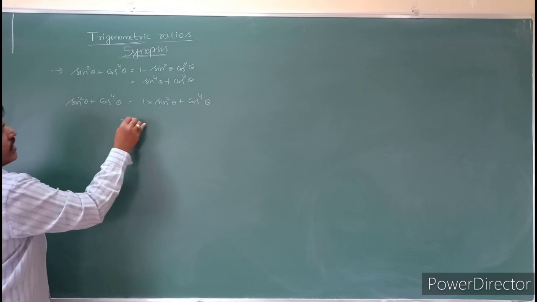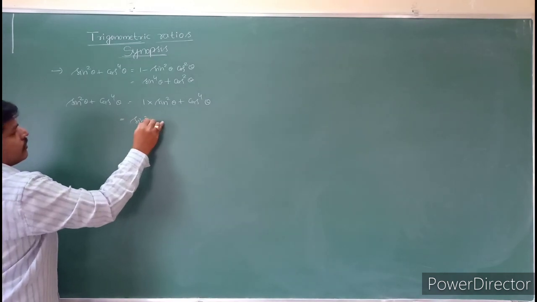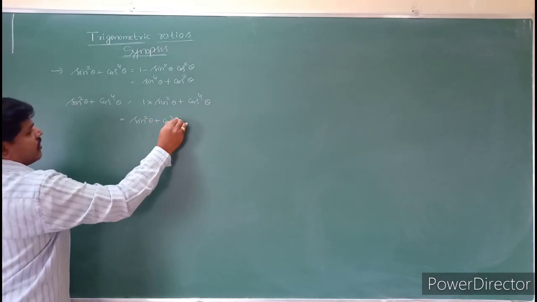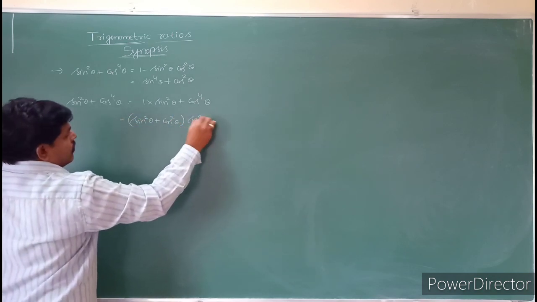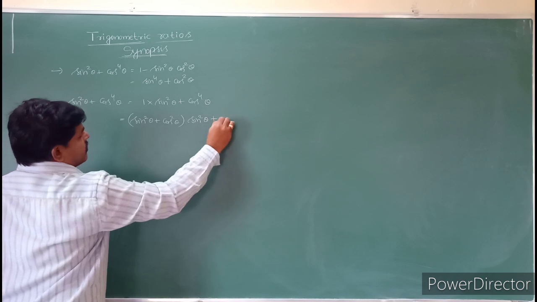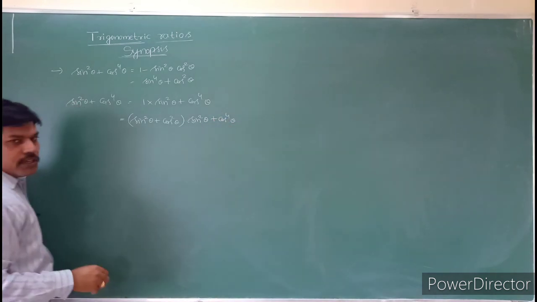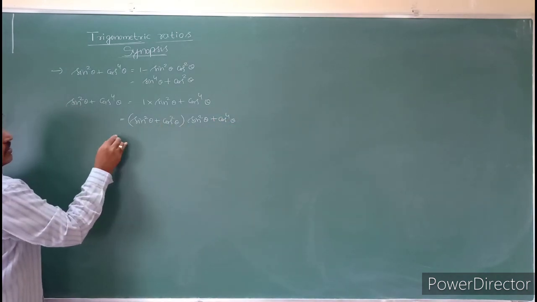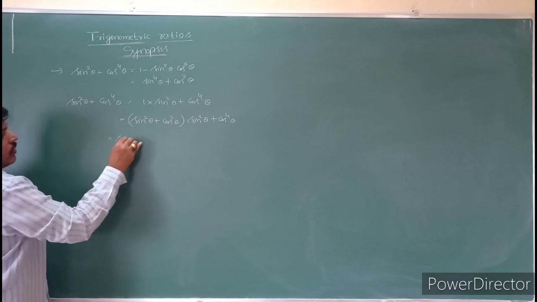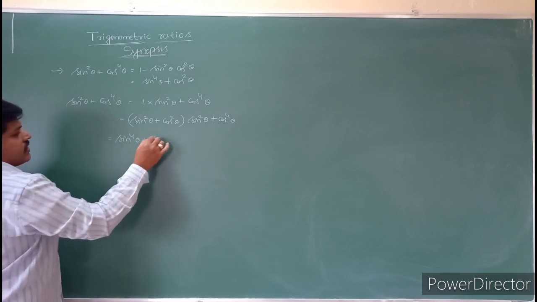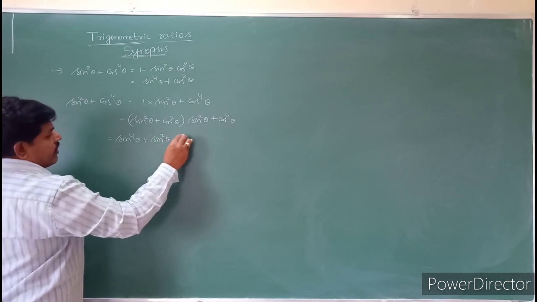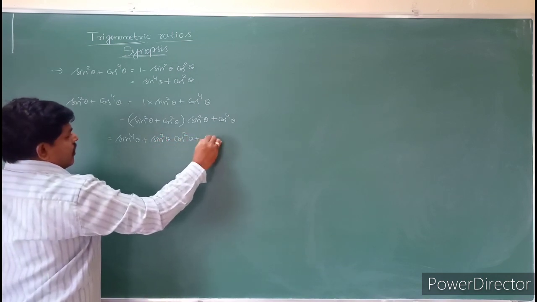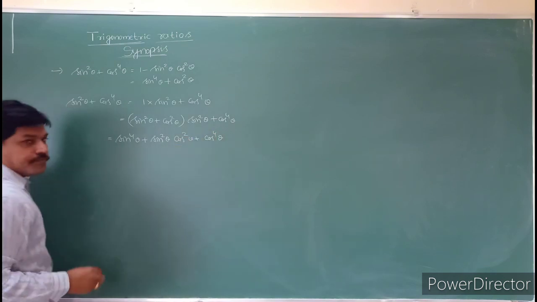So what is the 1? 1 is nothing but sin square theta plus cos square theta, into sin power 4 theta plus cos power 4 theta. Multiply the terms, students. What happens? That is equal to sin power 4 theta plus sin square theta cos square theta plus cos power 4 theta.